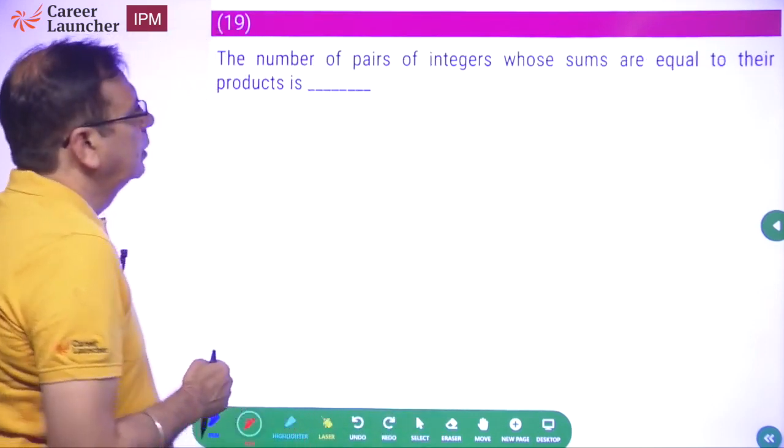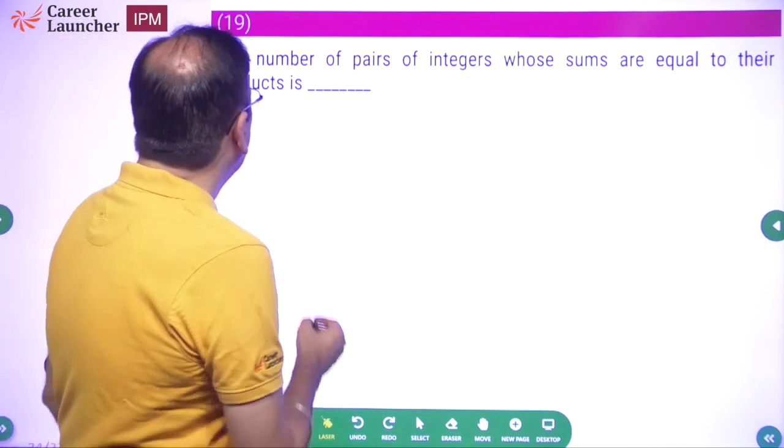Okay. The number of pairs of integers whose sum is equal to the product.